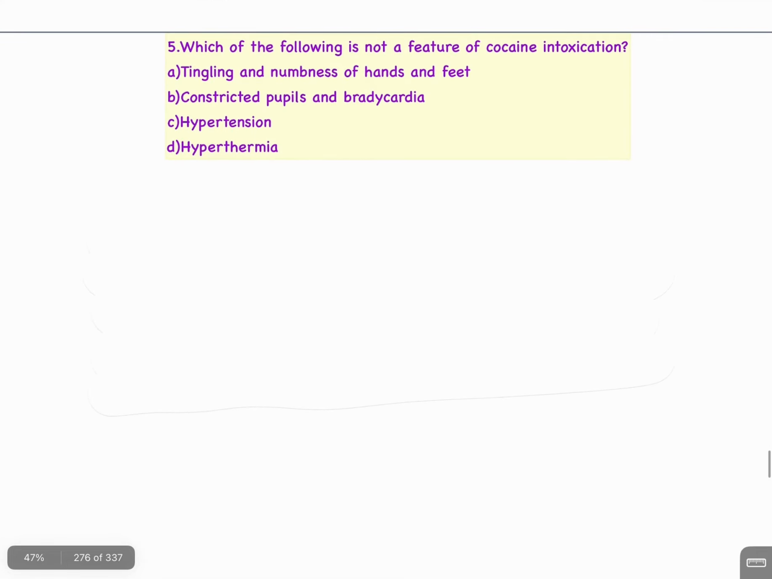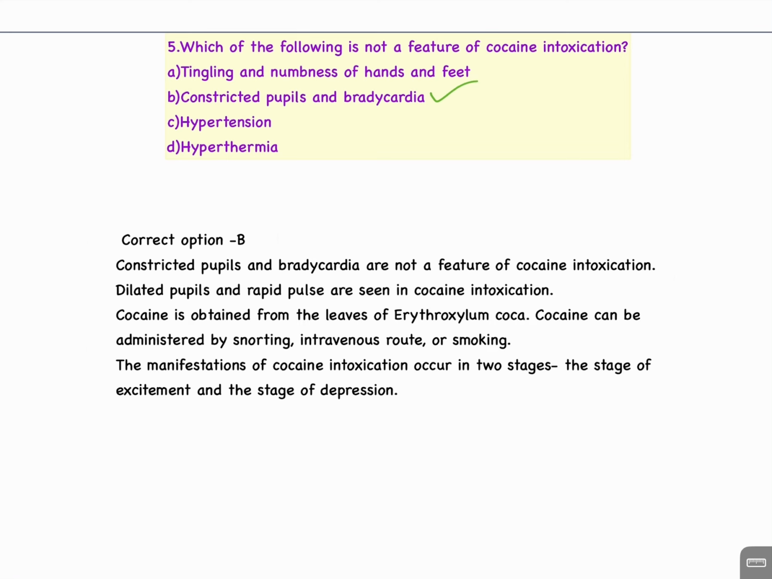Question number 5. Which of the following is not a feature of cocaine intoxication? A. Tingling and numbness of hand and feet. B. Constricted pupils and bradycardia. C. Hypertension. D. Hyperthermia. इसका करेक्ट आंसर है B. Constricted pupils and bradycardia are not a feature of cocaine intoxication. Dilated pupils and rapid pulse are seen in cocaine intoxication.